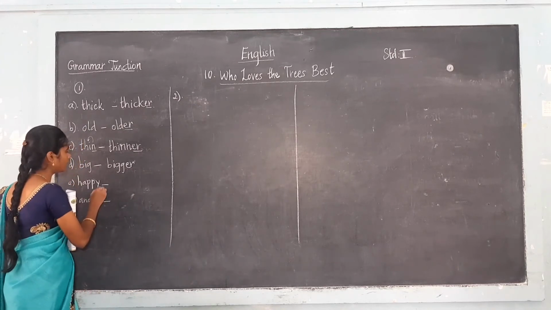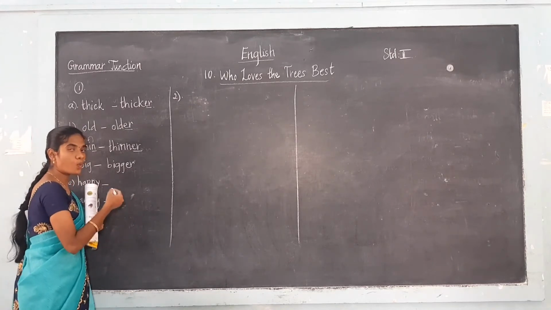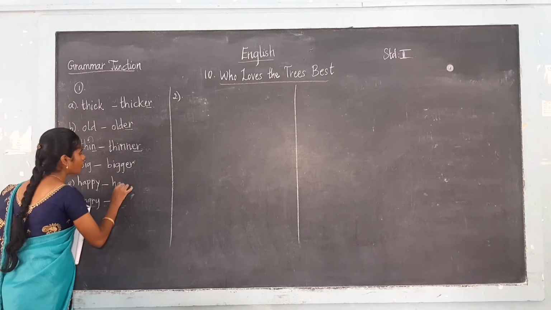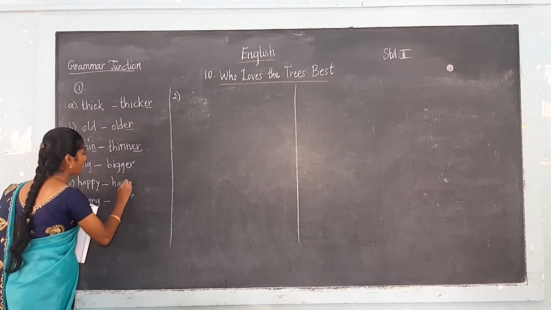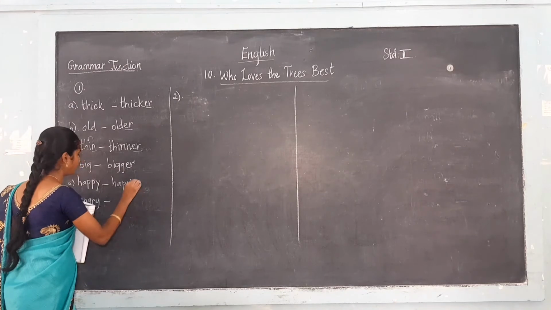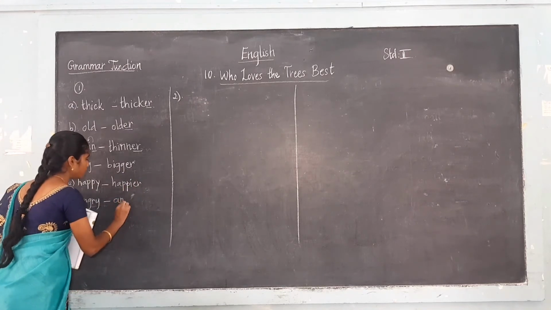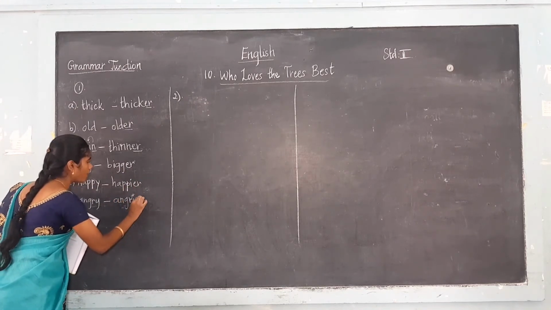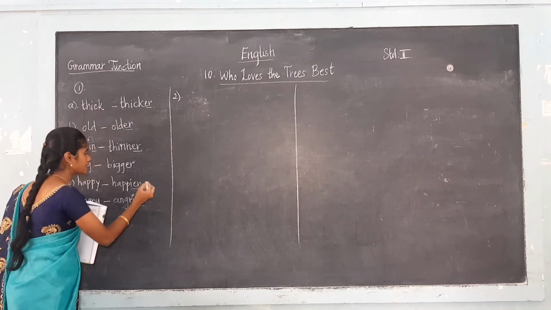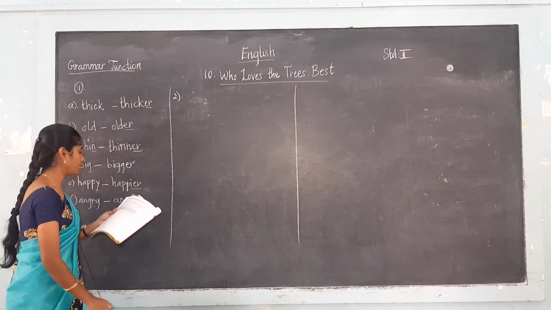Then happy, here the adjective ends with Y. What do we have to do? We drop Y and add IER. Happier. Happy, happier. Angry, angrier. We drop Y and add IER. So in these words, are we clear with this?